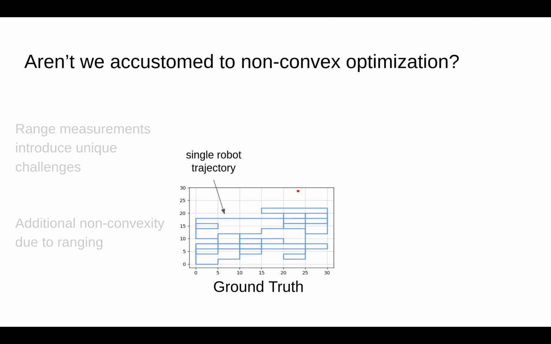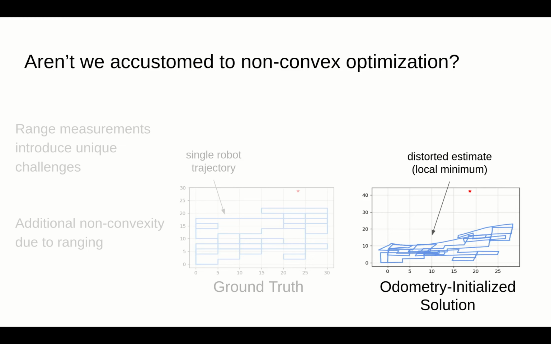Here, the blue lines represent the trajectory the robot followed. The red star in the upper right represents a landmark. So at each time step, the robot obtained an odometry measurement, and every few time steps, the robot also obtained range measurements to the landmark. What we see here is the result of a local optimizer initialized with a standard odometry-based approach. The optimizer appears to have gotten stuck in a local minima, which resulted in this distorted trajectory estimate that poorly represents the trajectory the robot actually followed.